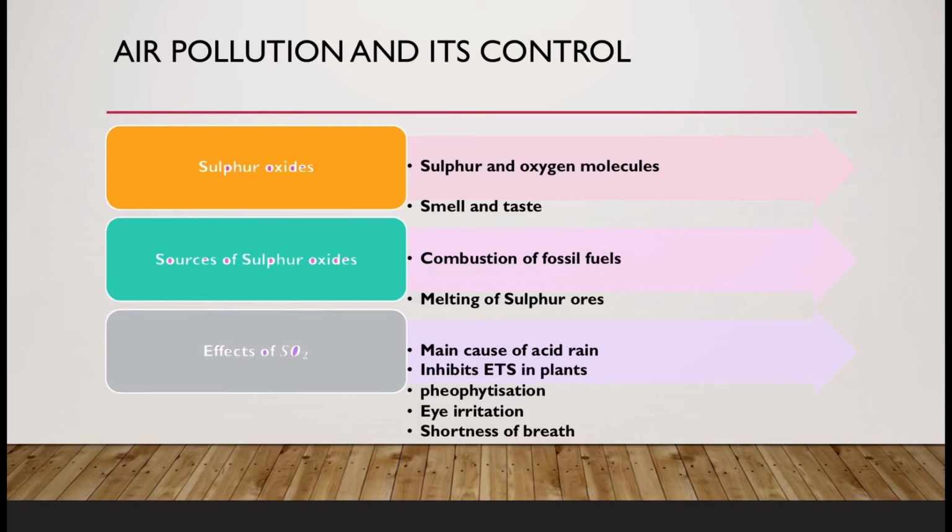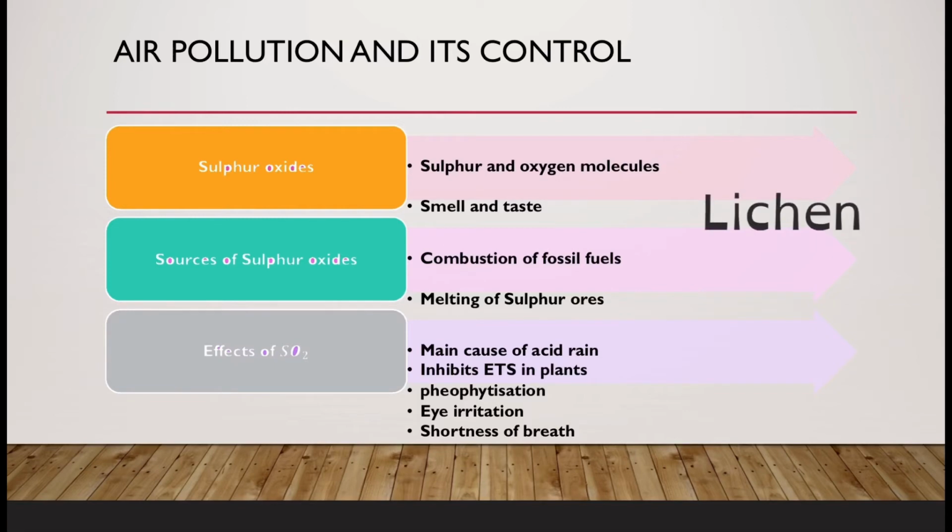Not only that, it can cause sulfurous smog. Do you want to know about smog? We will be discussing it in a forthcoming part of this lesson. Until then, we are going to discuss some other effects. Sulfur dioxide can inhibit the electron transport system. Do you want to know the occurrence of sulfur dioxide around us? For that, we can take help from lichens. They are sulfur dioxide indicators because they cannot survive where sulfur dioxide reaches in concentration.